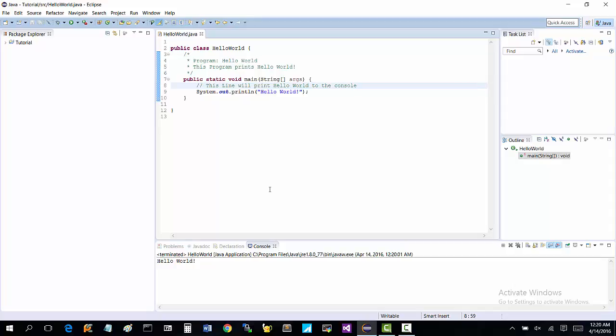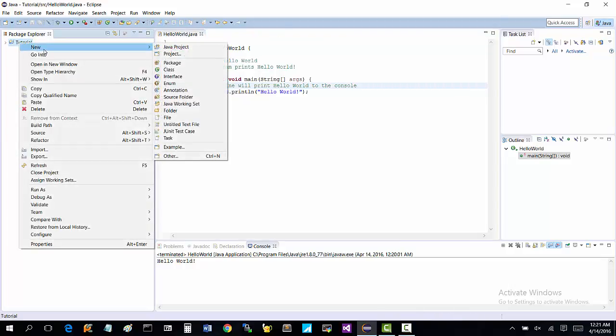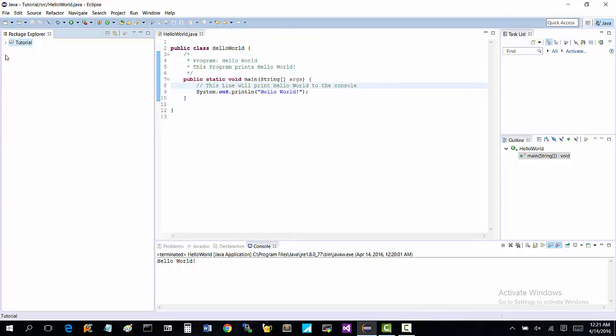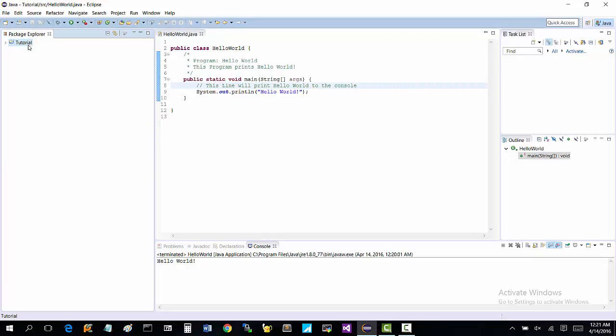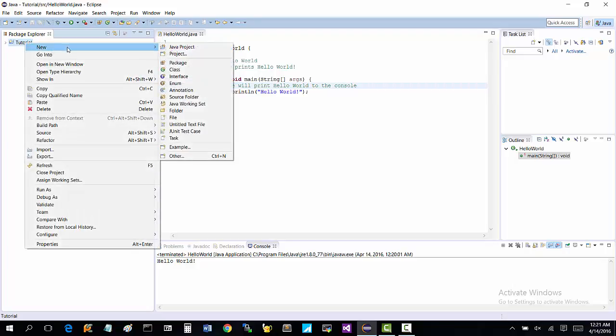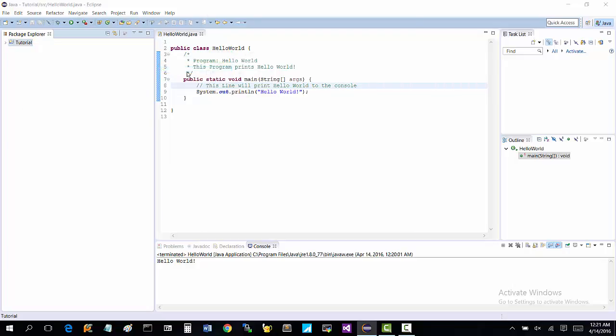Now, what you need to know about objects is they're always contained inside what we call classes. Classes are basically a blueprint that objects are created in. To show you an example of that, we'll go up here. You can do this either way. You can right click on the folder over here and go to new and then class, or you can go up to the top and say file, new, class, whatever you like to do. I usually just right click and say new class.